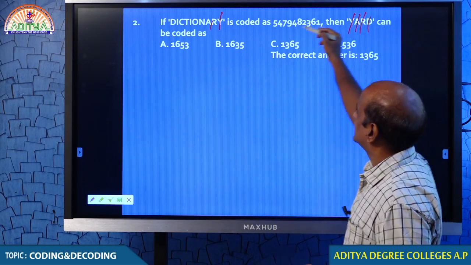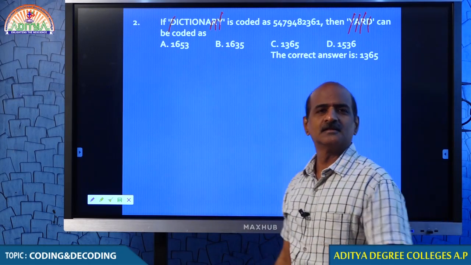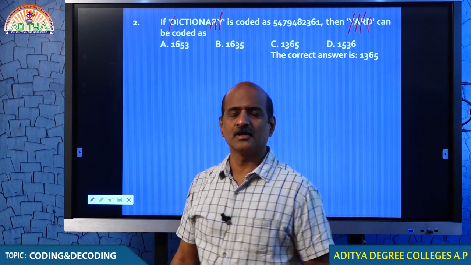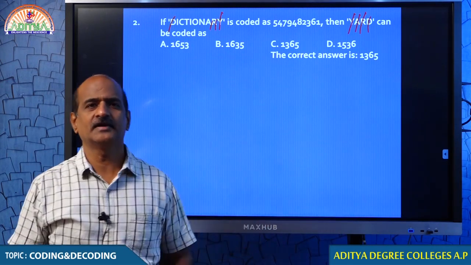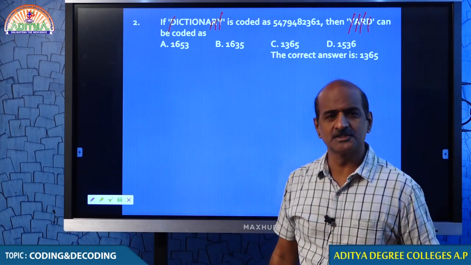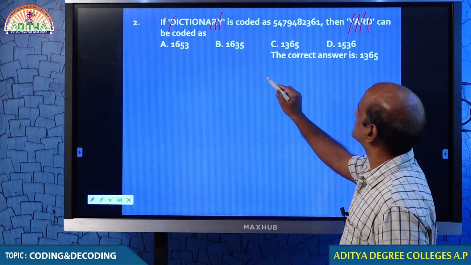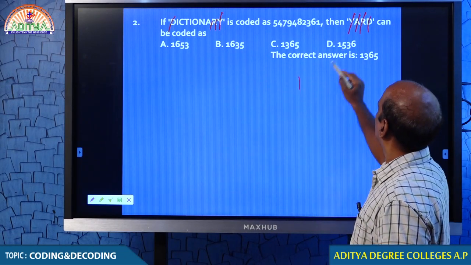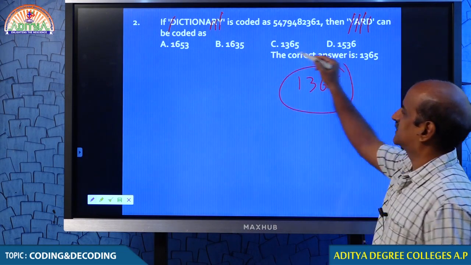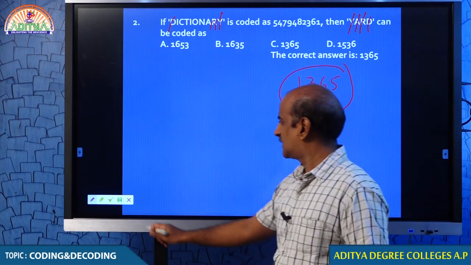R is there, D is there, which means there is no need to understand how that particular coding happened. We can straight away copy what is already coded. Therefore, it is not a very big issue. Yard, Y means 1, and A means 3, 6 and 5, because this is something that is already done. Therefore, that is not a problem. You can easily handle that.